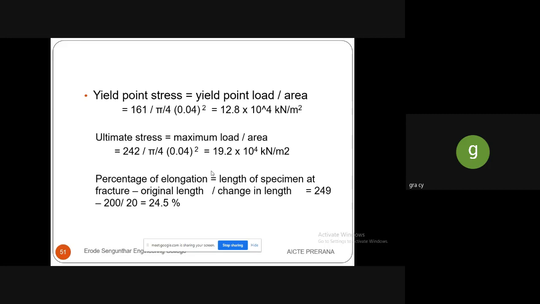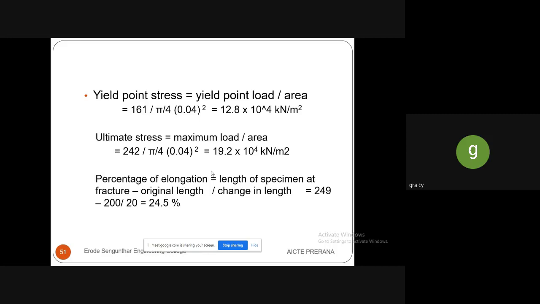Then next thing is we have to find out the yield point stress. We know the stress is load by area. To determine the yield point stress, the formula is yield point load divided by area. In the problem itself, it is given that the yield point load value is 161 kilonewton, and the maximum load value is 242 kilonewton. You just substitute these values in this term, and the area is the same, pi by 4 into d square. The d value is given as 0.04. While substituting this, you will get the answer as 12.8 into 10 to the power 4 kilonewton per meter square.